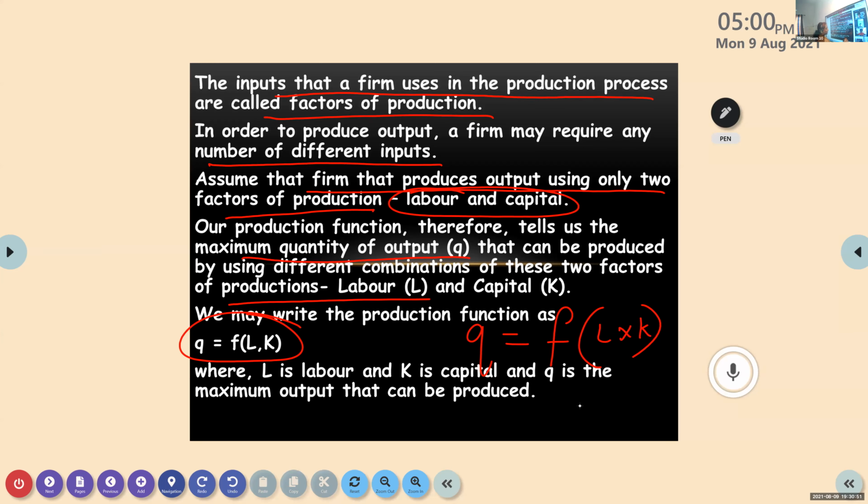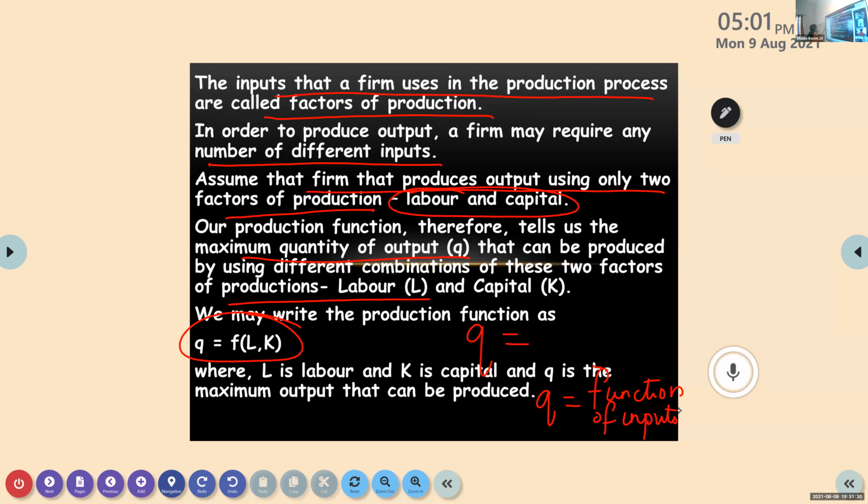So quantity is a function of what? Leave this L and K. What can be written here? Quantity is a function of its inputs. Because in the example, we assumed that only two inputs are there, labor and capital. So here I'm not telling whether it is only two inputs or three inputs. Just telling that quantity is a function of inputs.